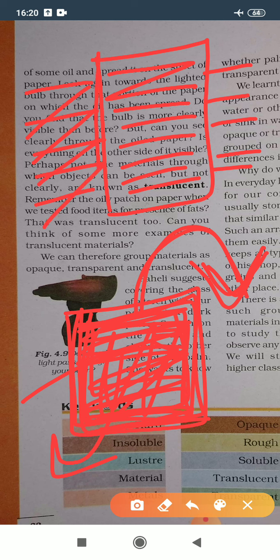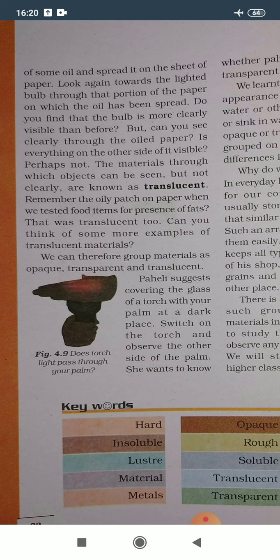Because of this the paper becomes a translucent object. Now what do you mean by translucent object? Translucent object means we cannot see clearly the things which are in front of this paper. This is called a translucent object.